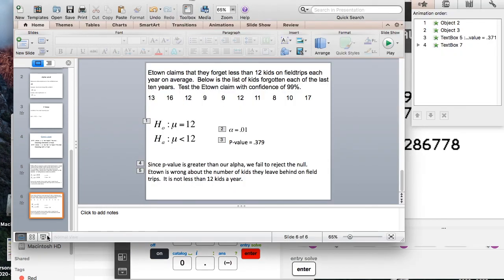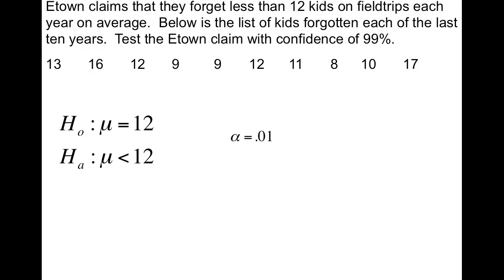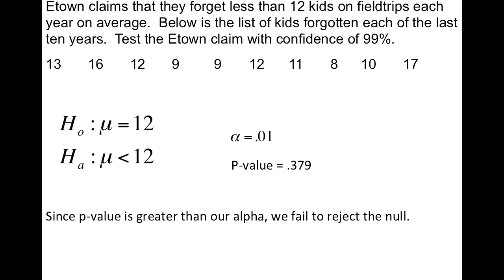So I'm going to go back to our problem now. 0.379 is our p-value. We had our null and alternate, we had our alpha. The p-value is 0.379. So this time, again, our p-value is greater than our alpha level. Since the p-value is greater than our alpha, we fail to reject the null. So again, we are siding with the null in this case. So the null is correct.